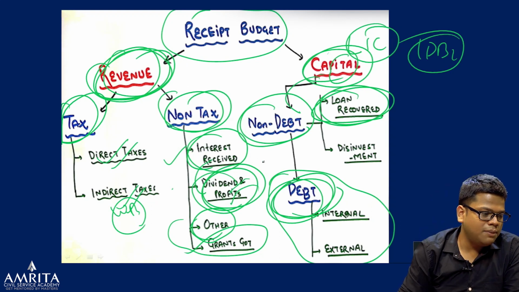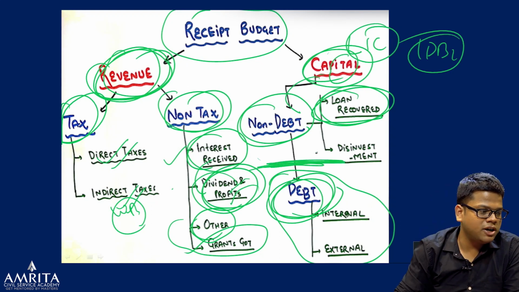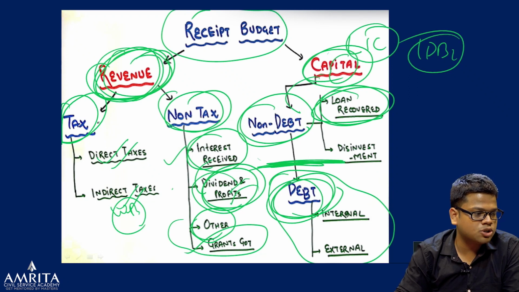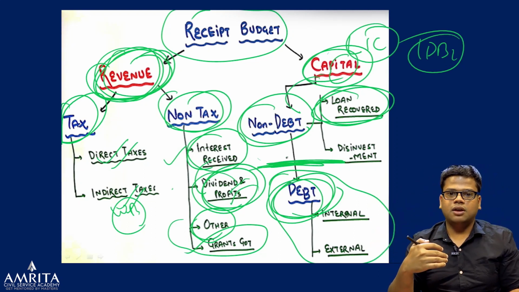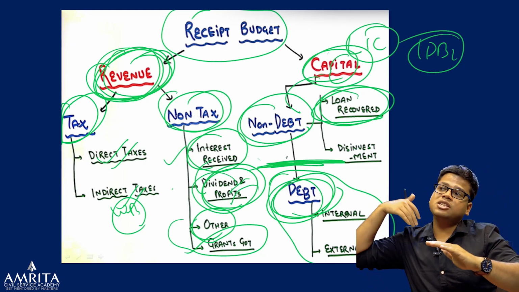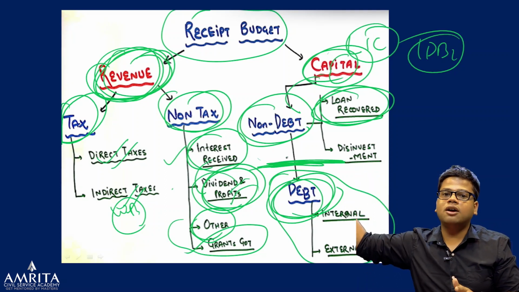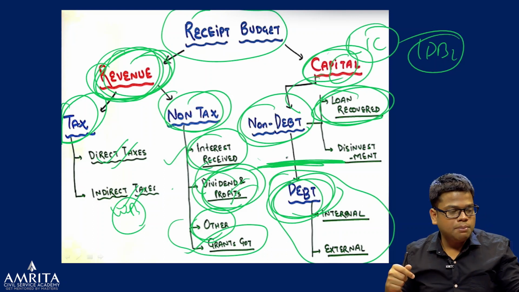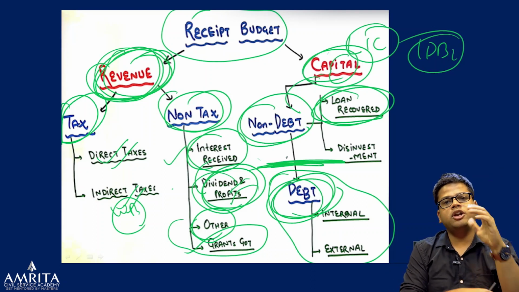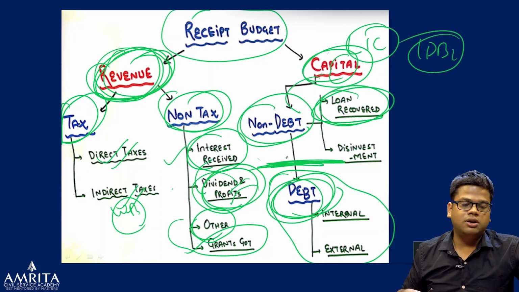If you exclude that, before this point the government is getting money from revenue, from tax, non-tax, and capital non-debt, everything. Before this point, whatever money the government got and whatever expenditure they have planned, 30.42 lakh crores, this much money they have got. So to bridge the gap, for example, they have got 22 lakh crores till now, till non-debt.